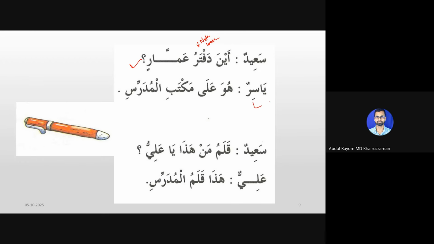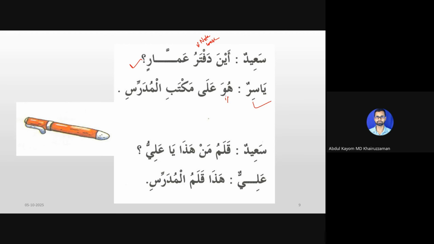Yasir replies, Huwa ala maktabil mudarrisi. We know maktab means table. Al mudarris means the teacher. So maktabul mudarris will mean teacher's table. Ala maktabil mudarrisi, on the teacher's table.